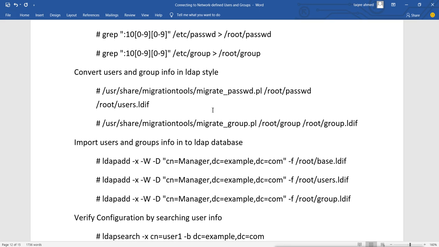So for that we have already added the domain information in the script of the migration tool, and now we will use this script of the migration tool to convert this user information which we extracted previously, to create a new file, a new LDIF file. So this LDIF file we will use to add the user information into our database. So what we will do here, we will convert this normal users of Linux information into LDAP user information, and for that we will use this script.